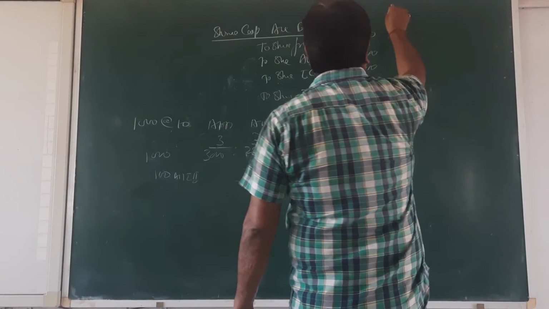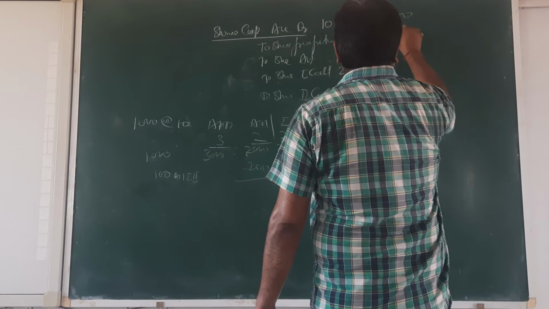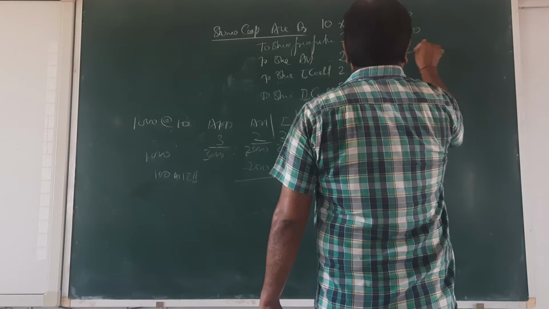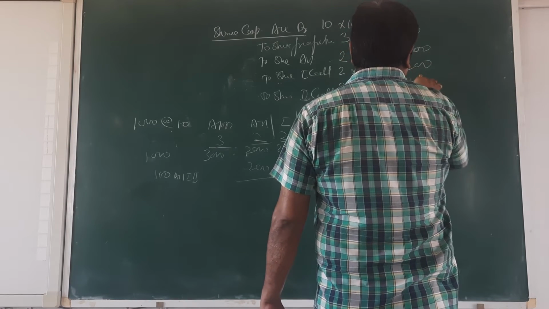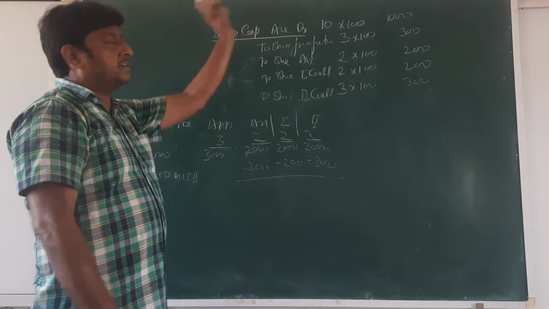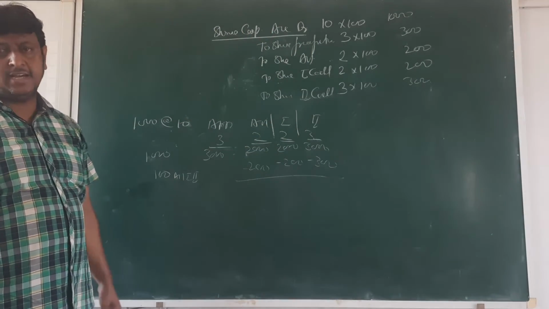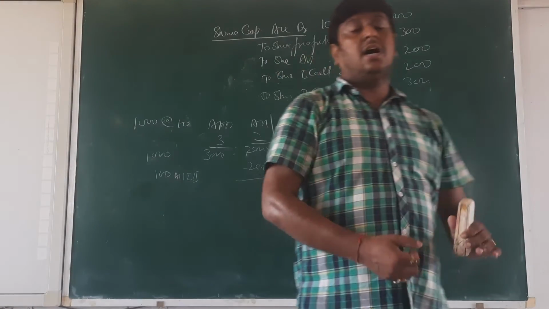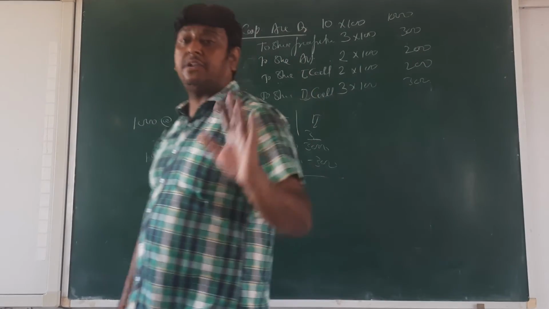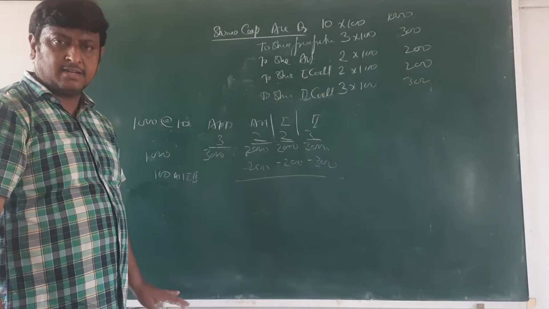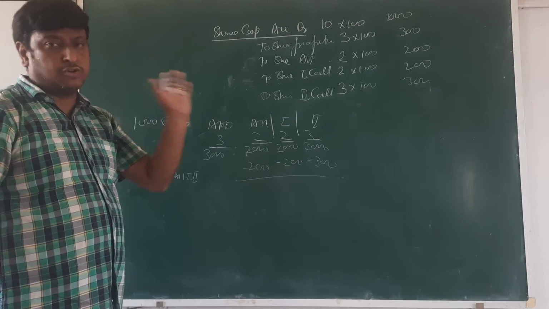Then this side, it's 1000, 300, 200, 200, 300. Total is 1000 and debit side 1000. Okay? In this way we are going to solve the question or do the entry for forfeiture. Okay? At par. Clear? At par system we are going to utilize this.